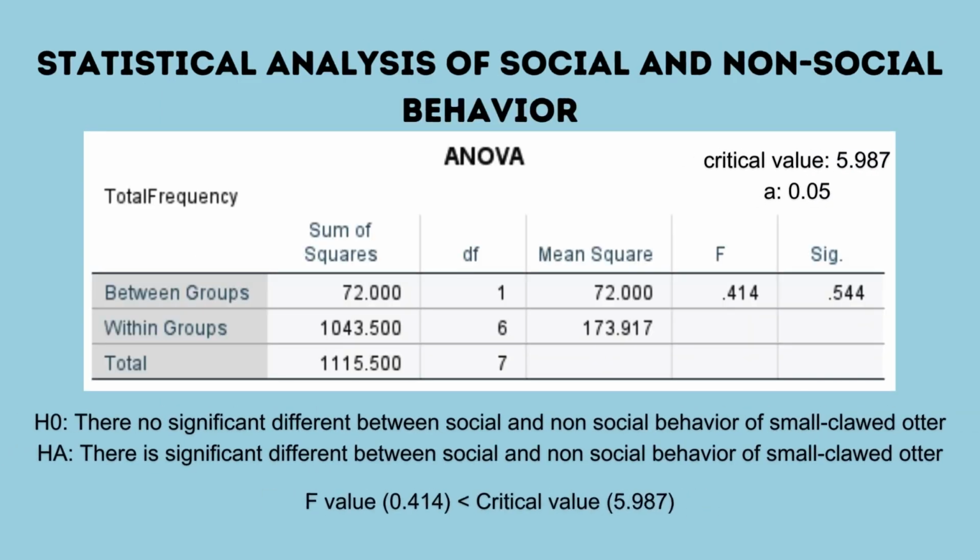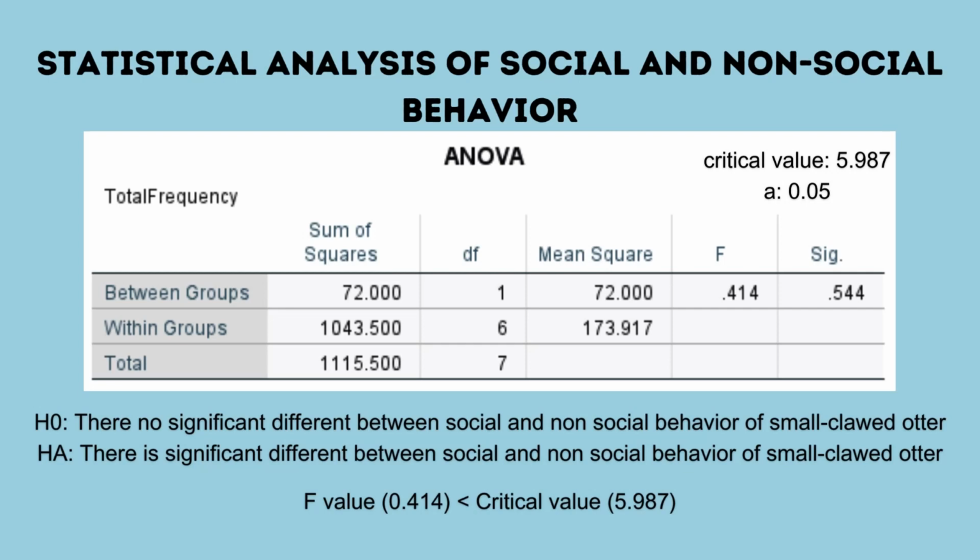In order to test the relationship between social and non-social behavior, the one-way ANOVA method has been done. The null hypothesis and alternate hypothesis have been stated. The null hypothesis says that there is no significant difference between the social and non-social behavior. And the alternate hypothesis says that there is a significant difference between social and non-social behavior.